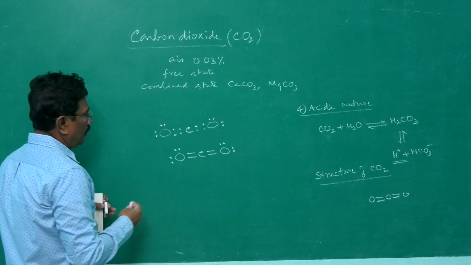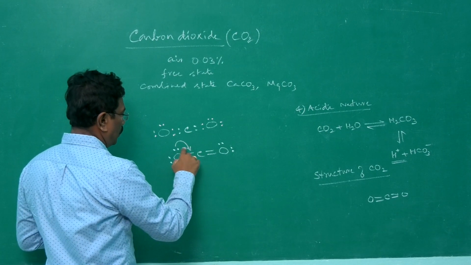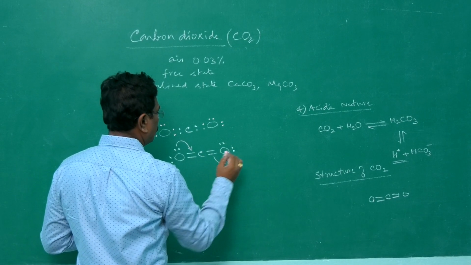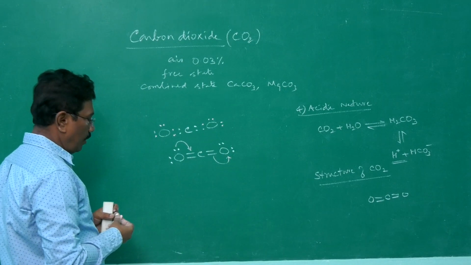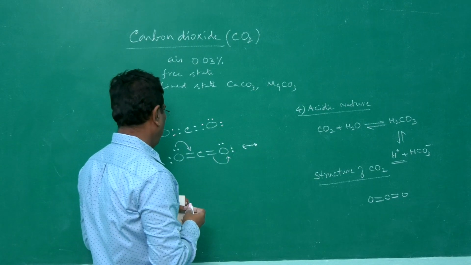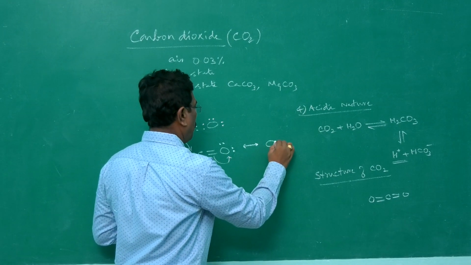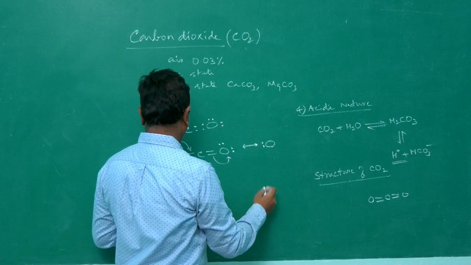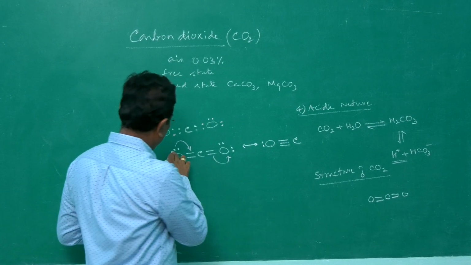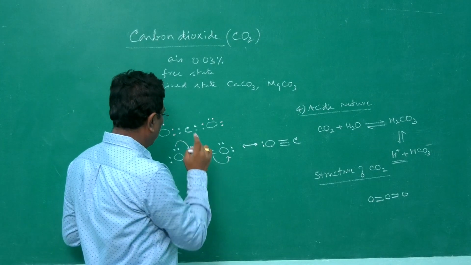Now, this electron pair can be migrated here as a bond. Therefore, this bond can be migrated here. What is happening? We say it is resonance structure, just movement of electron pair. Oxygen electron pair, we get a triple bond with carbon. An electron pair is becoming a bond. A bond is made of two electrons. So a triple bond is formed.